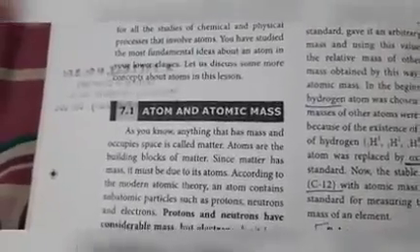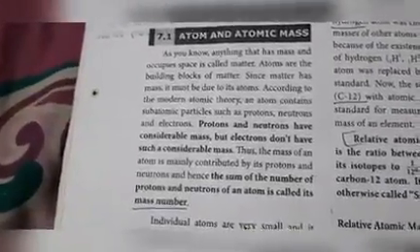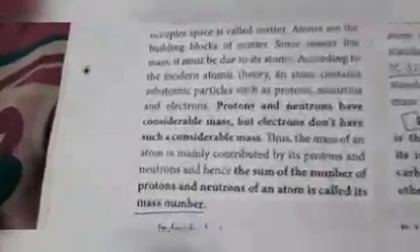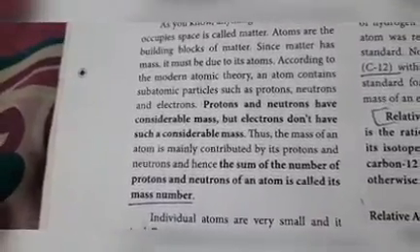Next heading, atoms and atomic mass. In this paragraph they are going to explain only one point, that is mass number. What do you mean by mass number?